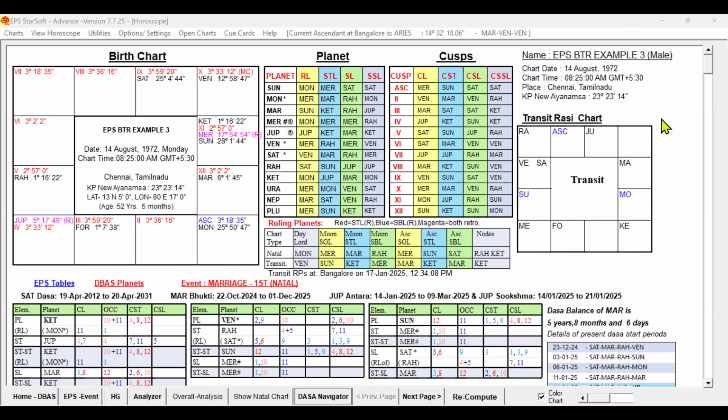This is the birth chart of a male born on 14th August 1972, 8:25 a.m. in Chennai. The time given is 8:25 a.m. to 8:35 a.m. So I have taken 8:25 a.m., and let us check minute by minute till 8:35 a.m. Which minute is perfectly matching the event? The event, as I said, is that he is unmarried yet.